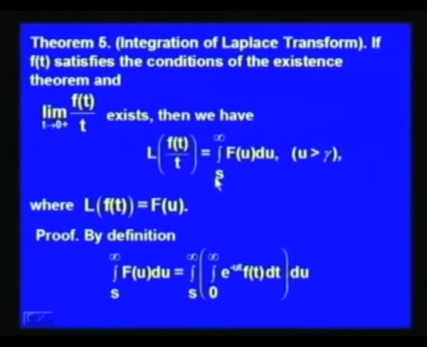So, let us see what is the value of the integral from s to infinity of F(u) du.